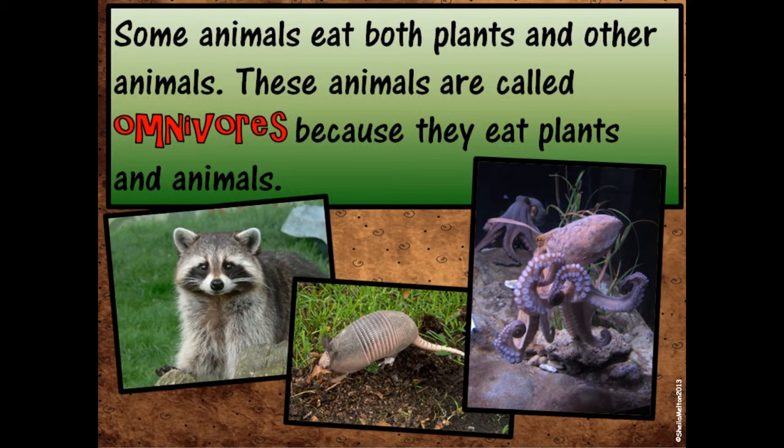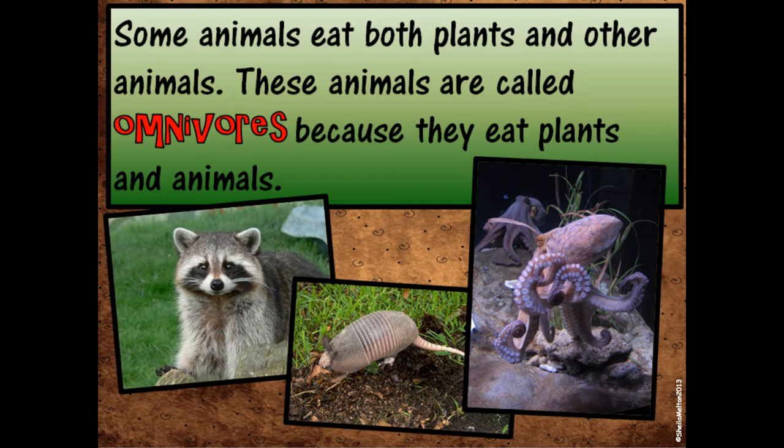Some animals eat both plants and other animals. These animals are called omnivores because they eat plants and animals. So some creatures eat plants and they eat meat, and those animals are called omnivores. So animals that eat plants and meat other animals are called omnivores.